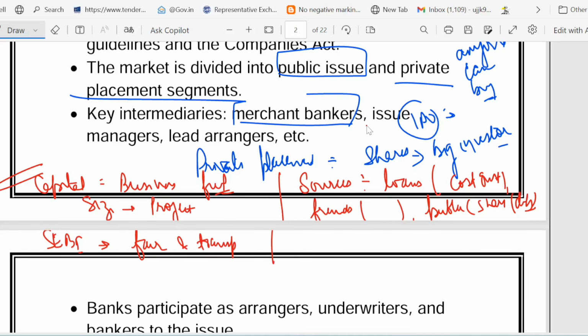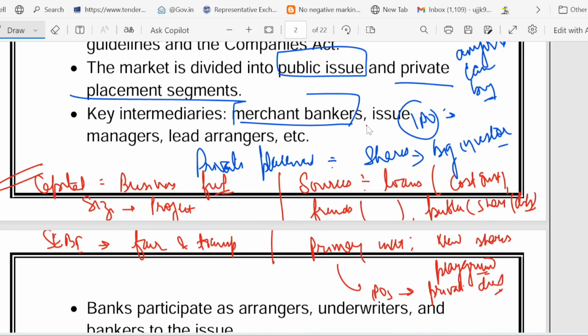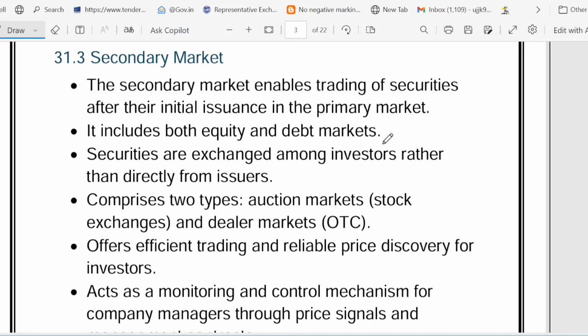And then we talked about the primary market. The primary market acts like a new shares playground. In the primary market, you can use an IPO or a private deal. So this is about the primary market.